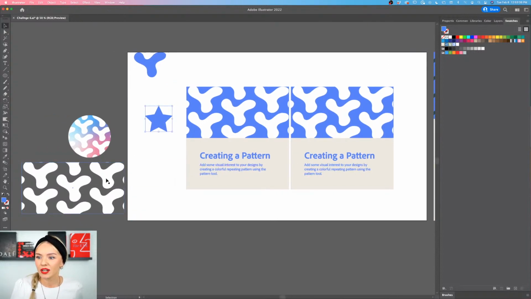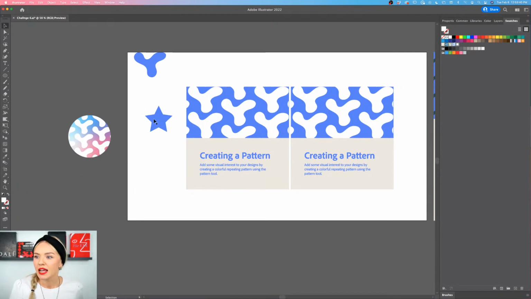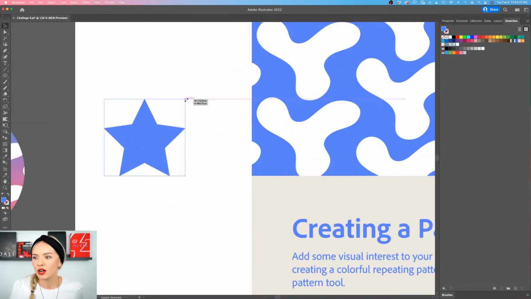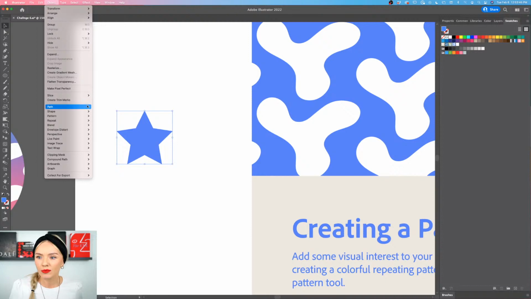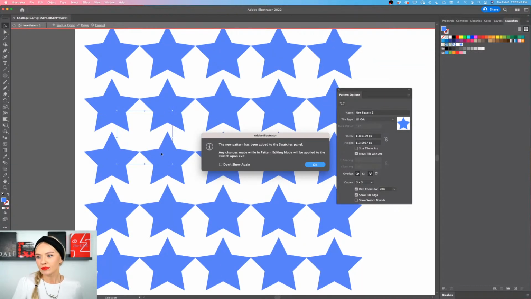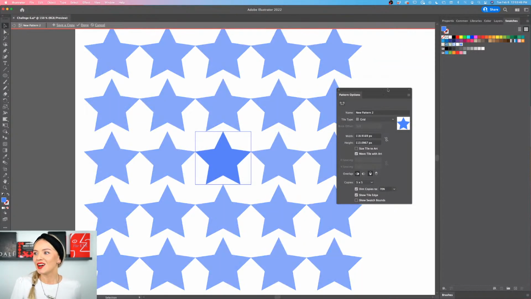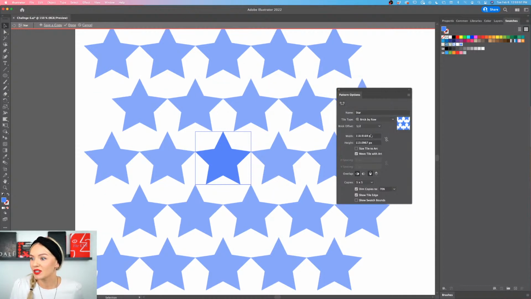Cool. Let's create a pattern. Let's remove that, and let's create a quick pattern with our star. I'm going to go into Object, Pattern, Make. Here we have a really cool star pattern already going, and I'm going to call it Star. There we go. And we can experiment with the grids how we want it. This actually looks pretty cool.